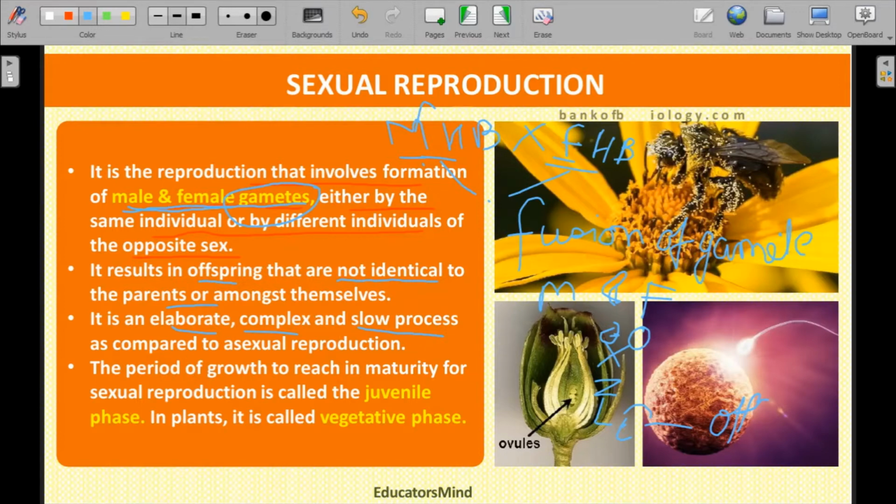The period of growth to reach maturity for sexual reproduction is known as the juvenile phase, and similarly in plants it is known as the vegetative phase. It means that immediately after the birth of a new offspring, a young baby cannot quickly give birth to a young one. It takes some time. When the growth is completed, then the period of development comes.